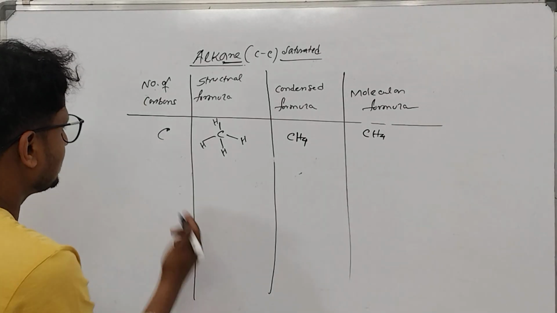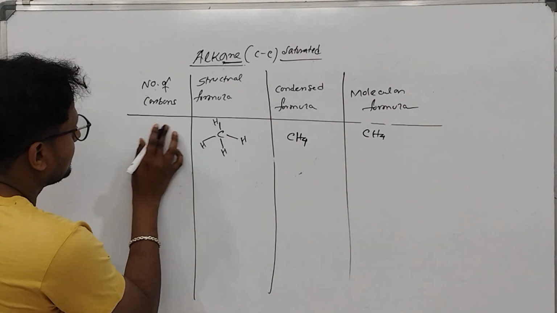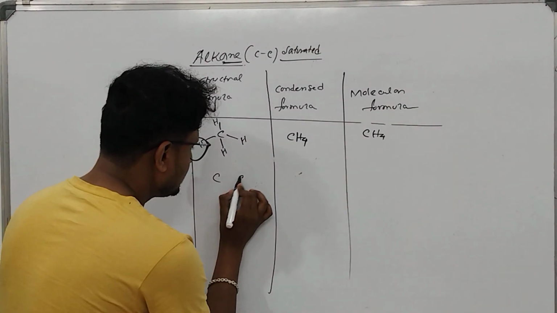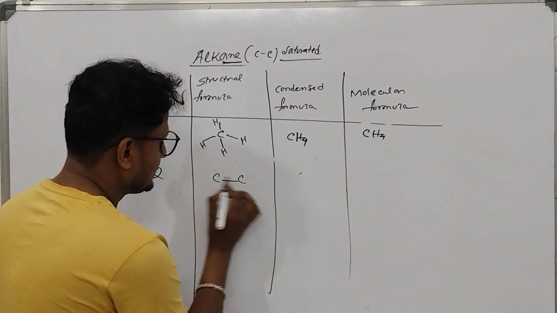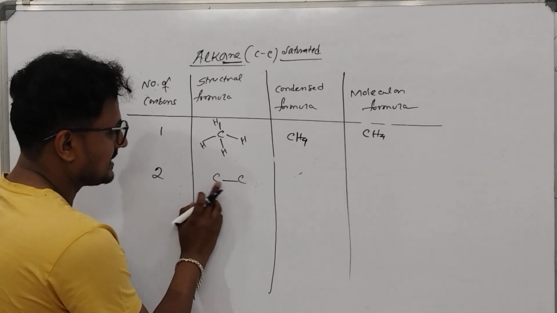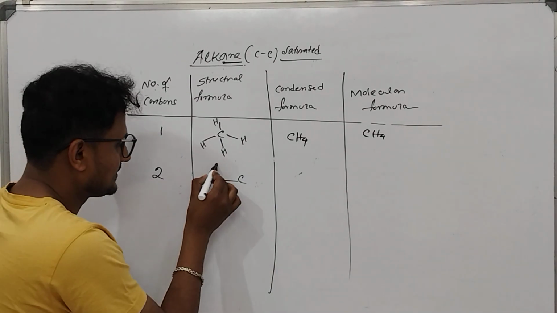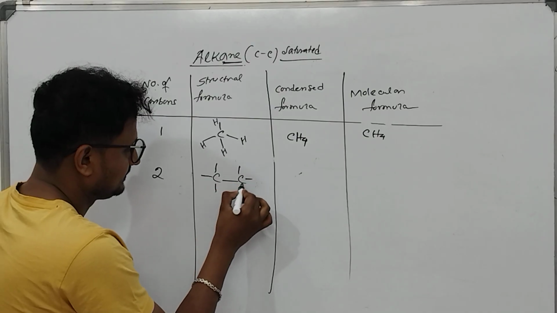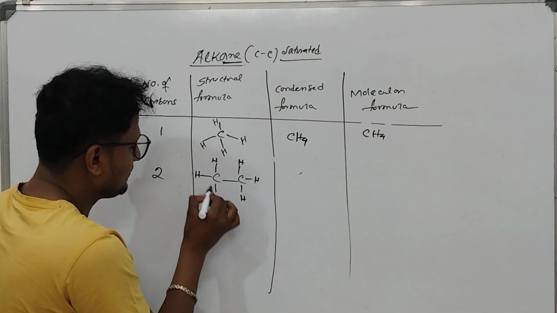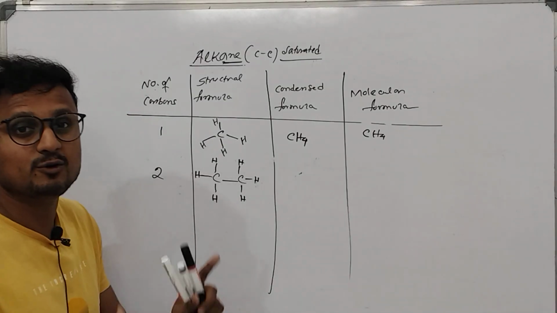But once you go to the next one, number of carbons 2. Here 2 carbons, single bond. How to fill up the valency? With hydrogen. This carbon has 1 bond, 3 bonds are left. So this is the structural formula, expanding all the bonds.